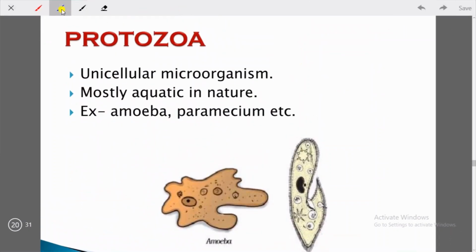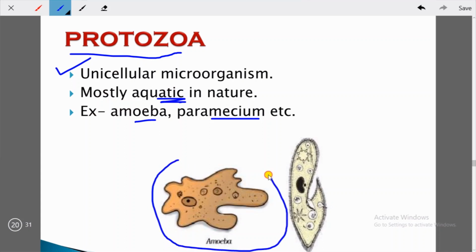Students, let's talk about the next. Protozoa are unicellular microorganisms. They are mostly aquatic in nature. Okay, as for example amoeba, paramecium. So you can see the diagram of amoeba here. This is amoeba. Okay, we'll talk about amoeba later in this video. This is paramecium. Okay, this is paramecium.